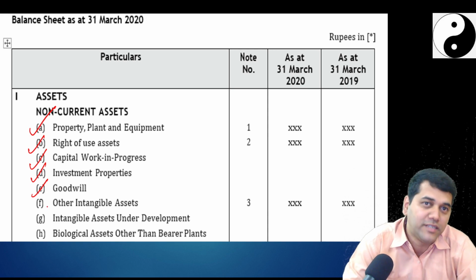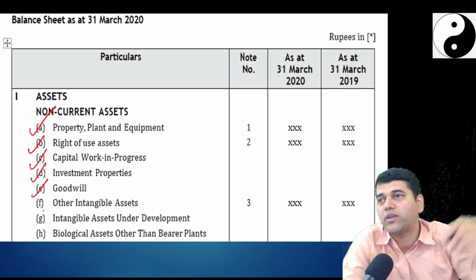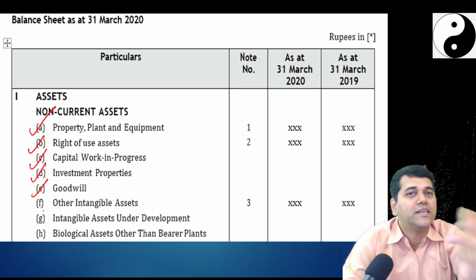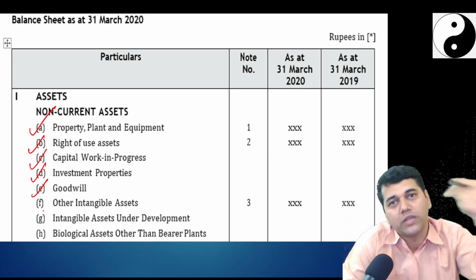Can I recognize internally generated goodwill? No. Then from where did goodwill come? Goodwill will come from your 103, business combination. Internally generated goodwill is not permitted. So how can I recognize goodwill through 38?